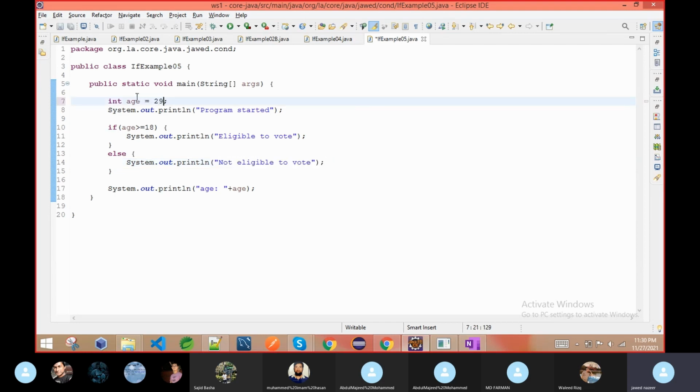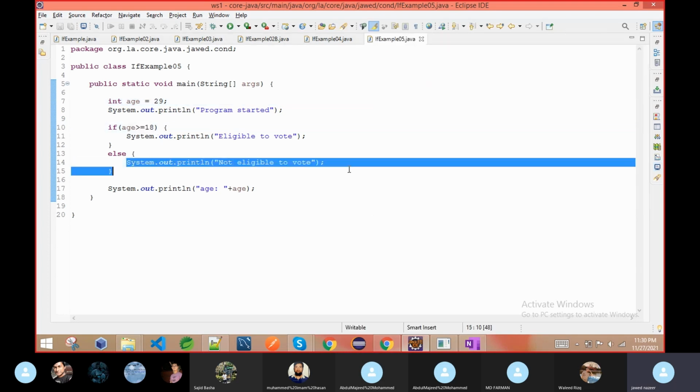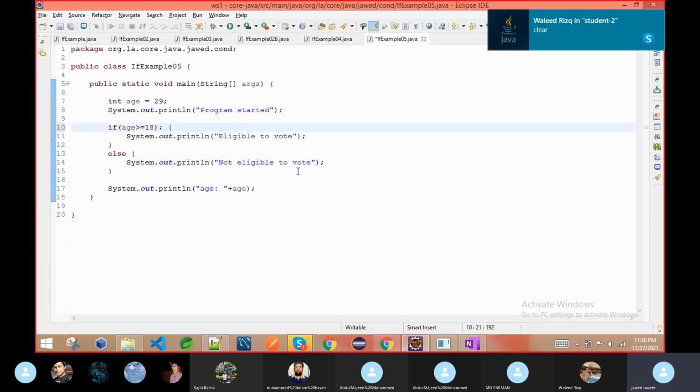If I change the age and run this program, then it will say eligible to vote. Why? Because this condition is true, so it will not go to the else. Don't give it like that. If I give a semicolon here, it gives you an error.